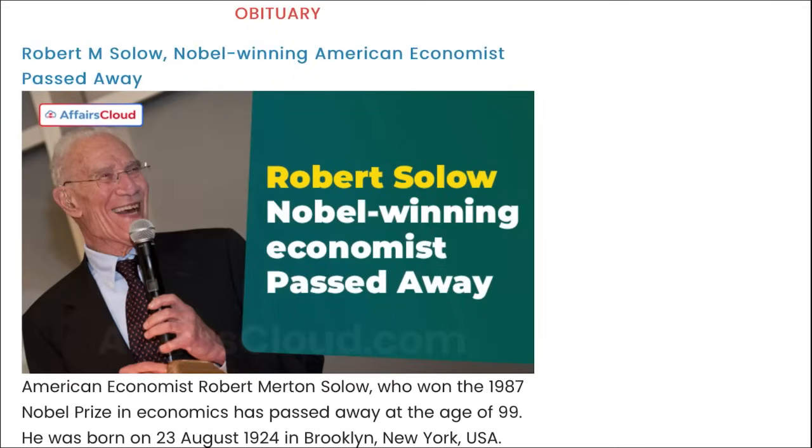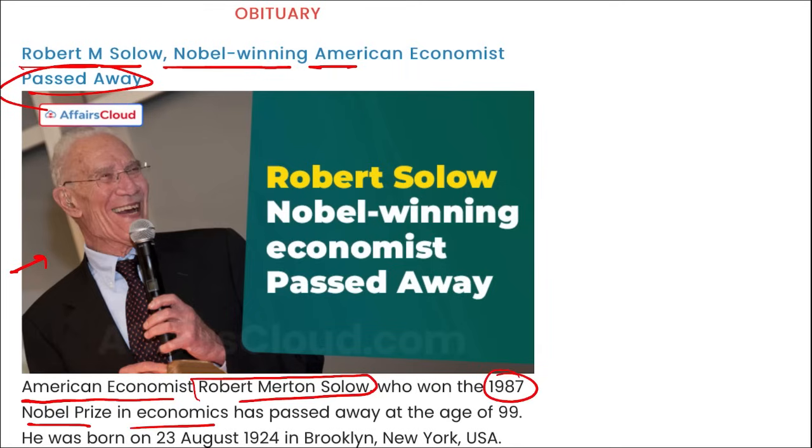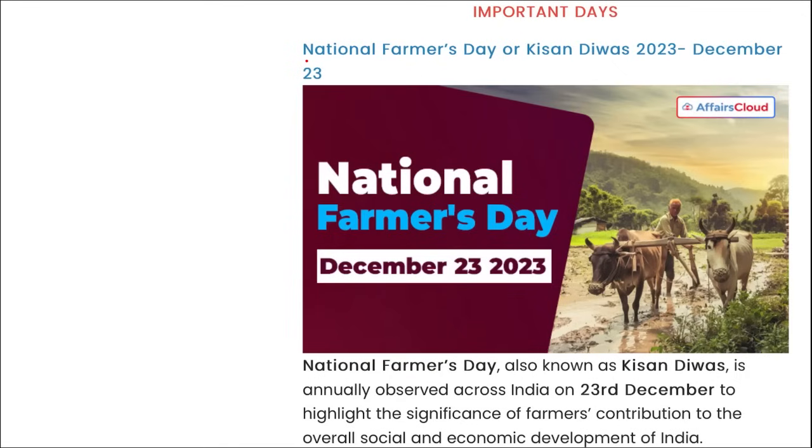Next is obituary. Robert M. Solow, a Nobel Prize winning American economist, recently passed away. As you can see him in the picture, American economist Robert Merton Solow, who won 1987 Nobel Prize in economics, passed away at the age of 99. Right? Mark this.